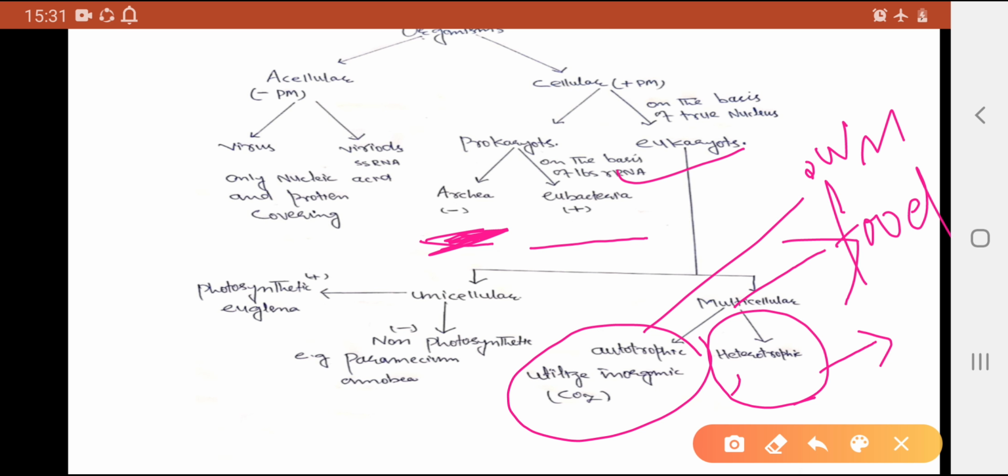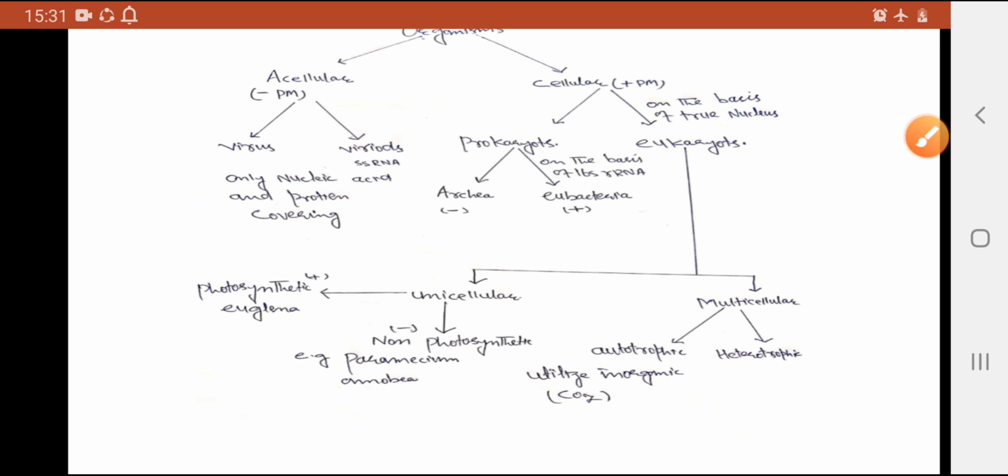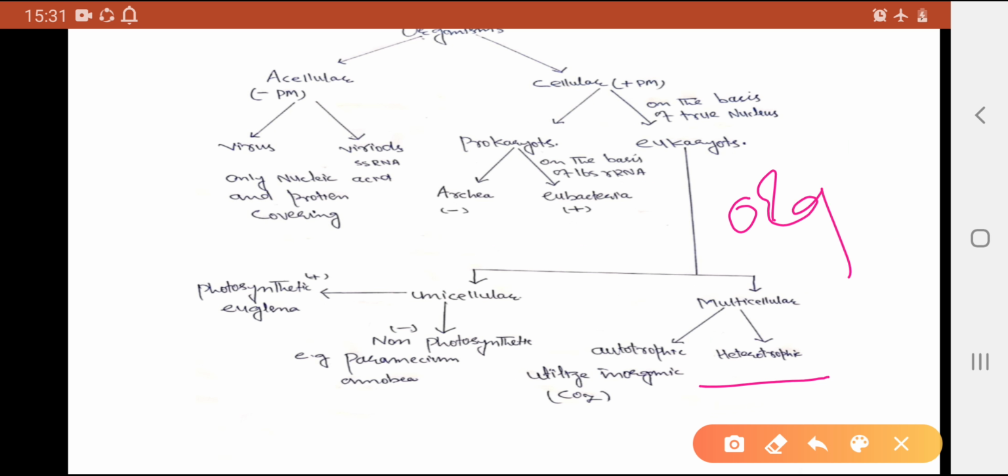They are dependent upon autotrophs. And one more concept, heterotrophic organisms use organic carbon and autotrophic organisms use inorganic carbon. This is one of the main differences between autotrophs and heterotrophs.